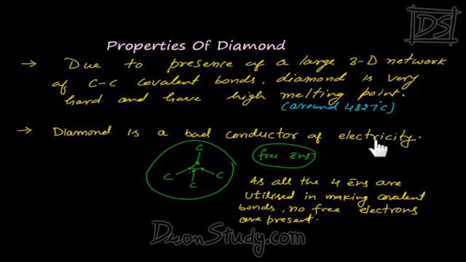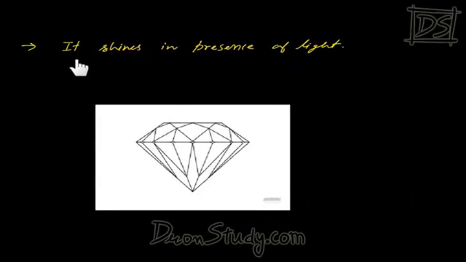The next property of diamond, you know this very well too, is that it shines in the presence of light. Whenever you drop light on diamond, it shines. See, what is its reason? As light comes and drops into diamond, it will enter through this face, and after entering, light will start to reflect in these faces in this manner. After reflecting, it would get trapped inside diamond.